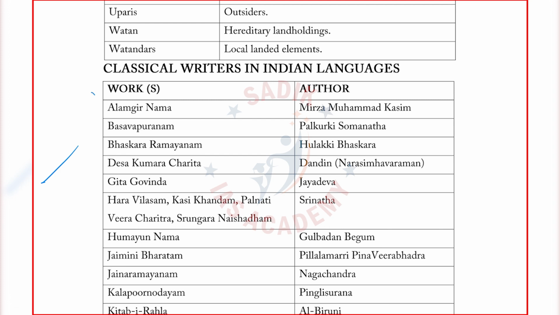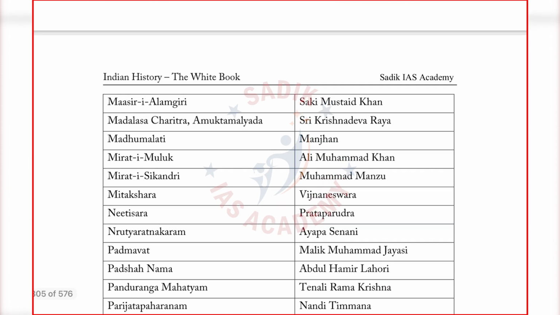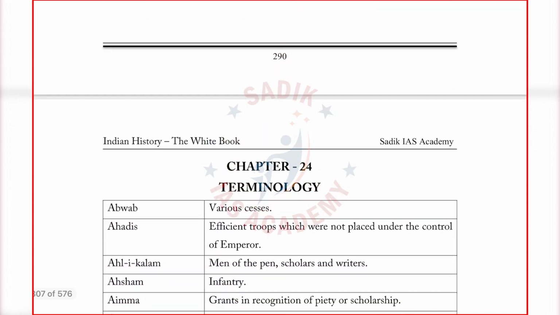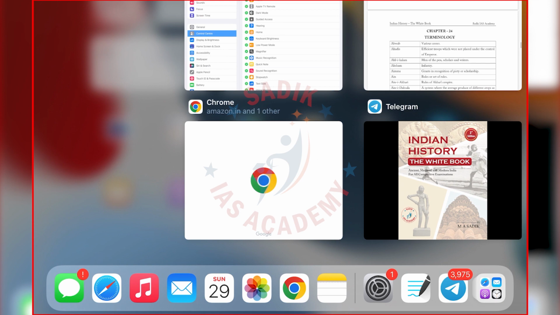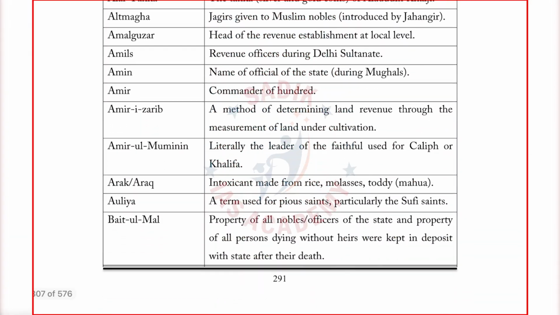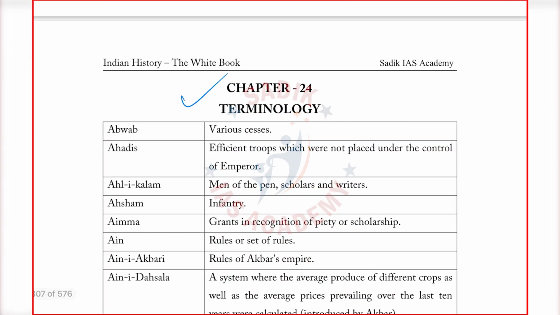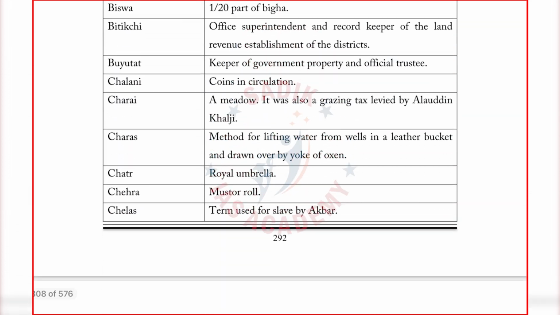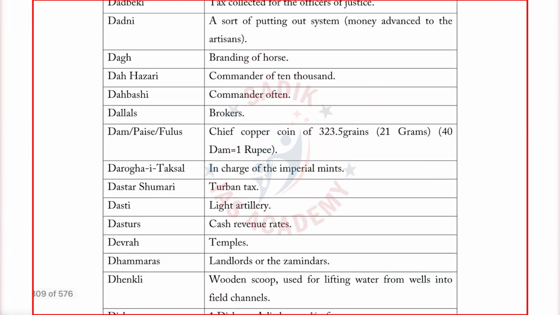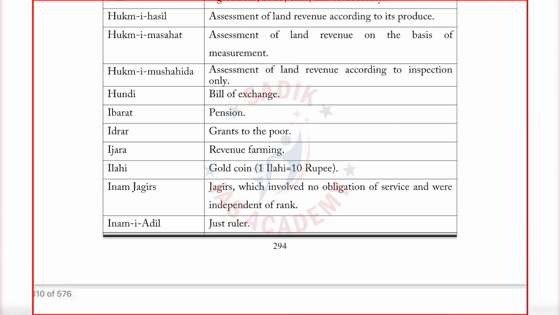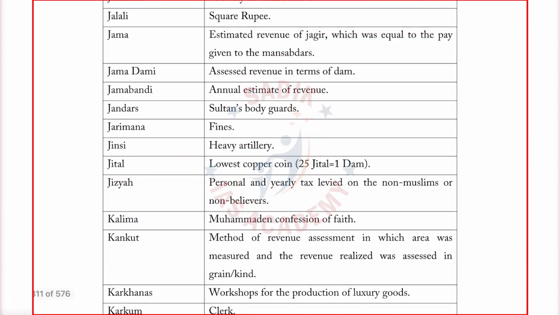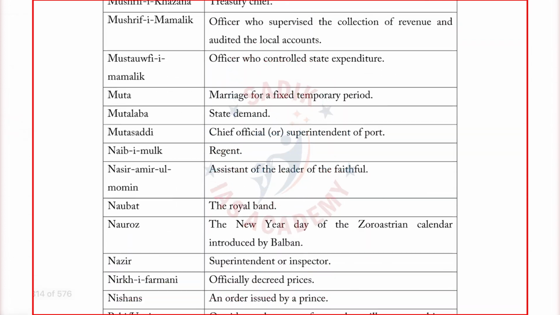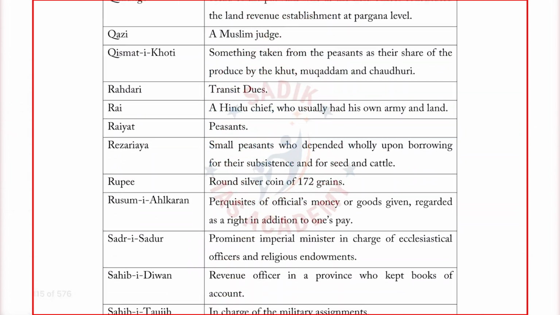Again, as usual, books and authors are present. Again, you see terminology. There is something which is called terminology itself. We have given all the medieval Indian terminology. I have given a chapter called terminology itself. In one chapter we have compiled everything, starting in alphabetical order. I have not dumped, but I have compiled everything that I have already given.